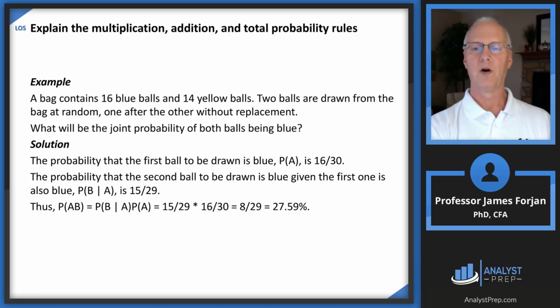So the first ball has a probability of 16 out of 30, because there are 16 blue balls, right? And then for the second one being blue, now there used to be 16 blue, now there's only 15. There used to be 30 total, now there's only 29. And so to get that joint probability, multiply those two together. So you get 15 over 29 times 16 over 30, and that gives you almost 28%.